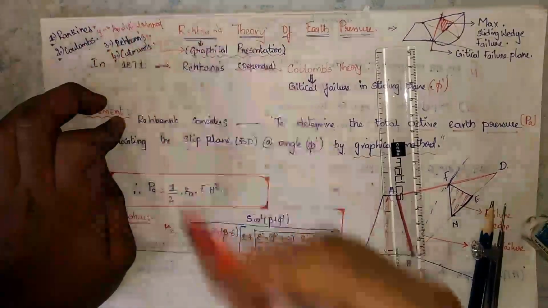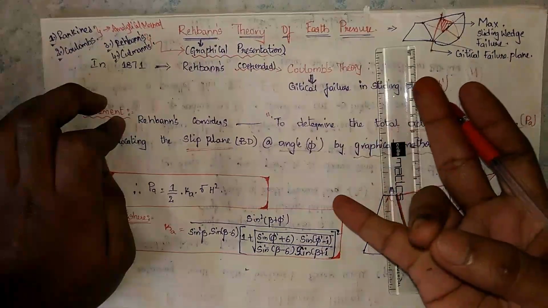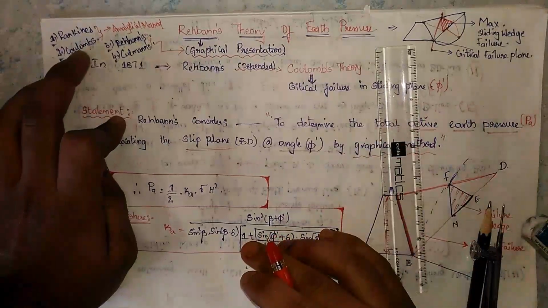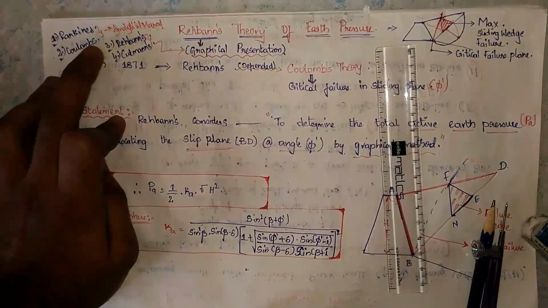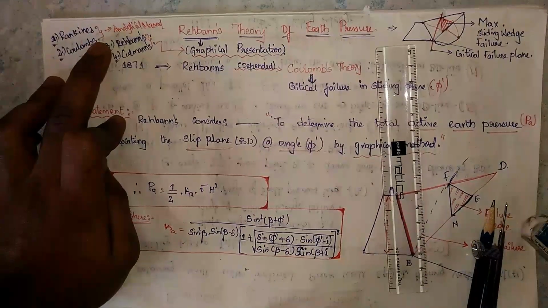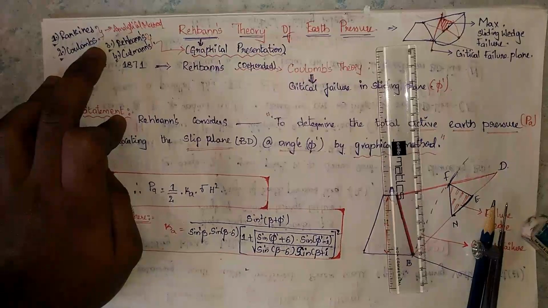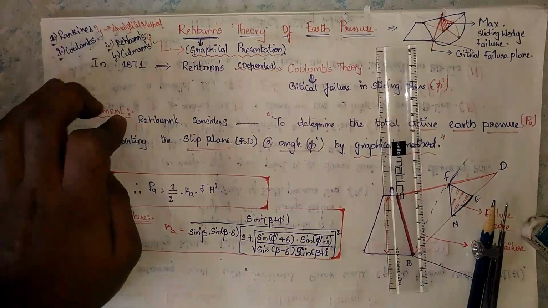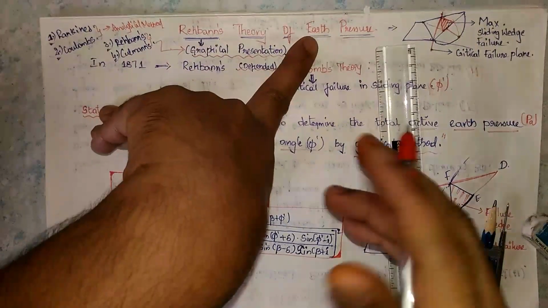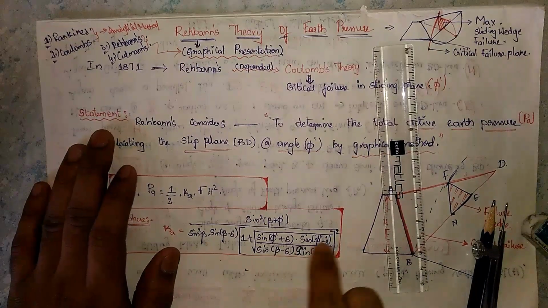Rankine has taken the general conditions: cohesionless soils, cohesive soils and inclined surface. Coming to Coulomb's wedge theory, I have given a video lecture in the previous class. In Coulomb's theory, the main assumption is that he has taken a sliding wedge failure, and with that he determined the earth pressure, that is, PA or PP or KA and KP.